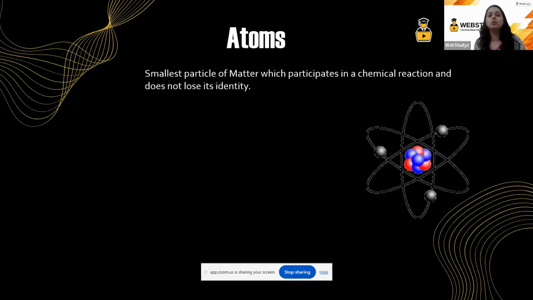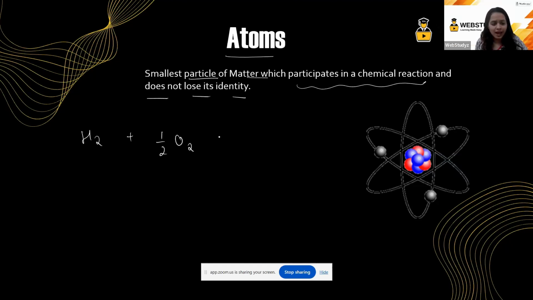My dear students, what are atoms? Very simple, very basic. Atoms are the smallest particle of matter which will participate in a chemical reaction, but it will not lose its identity. If I say I have H2, I have half O2, and the reaction is H2O, right?